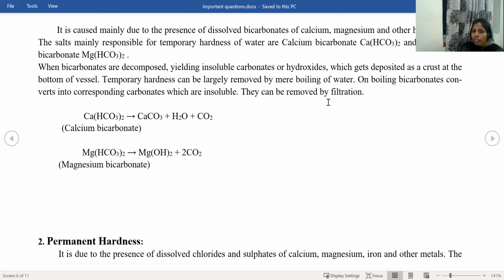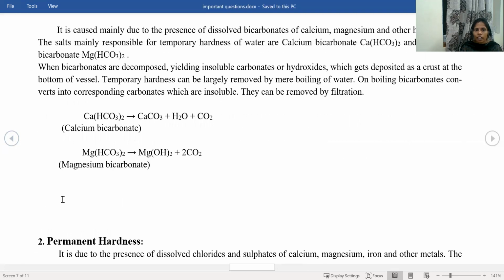In this temporary hardness, calcium and magnesium are present in the form of bicarbonates. That means only two salts are responsible for temporary hardness. And there is no need to write these reactions in the internal examination. This is calcium bicarbonate, this is magnesium bicarbonate. On heating, calcium bicarbonate converts to calcium carbonate, water, and carbon dioxide, and magnesium bicarbonate decomposes to magnesium hydroxide and carbon dioxide.